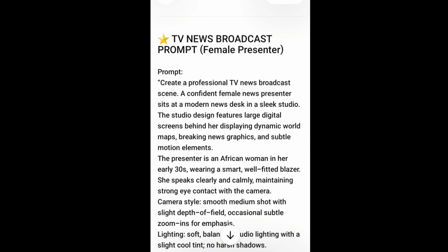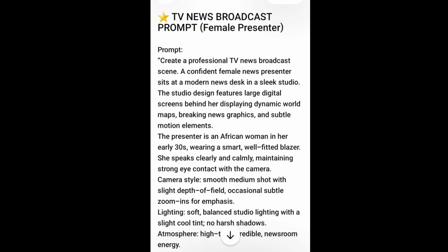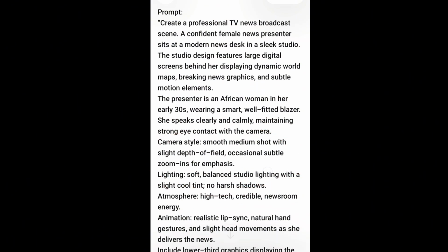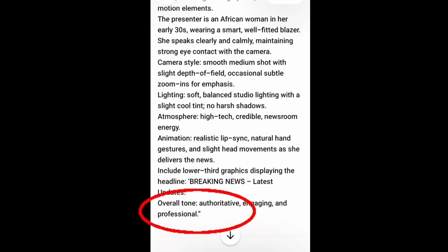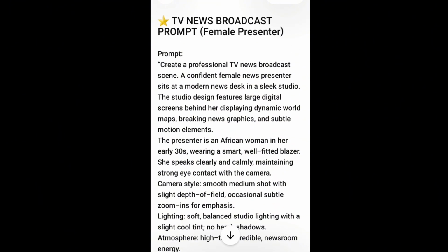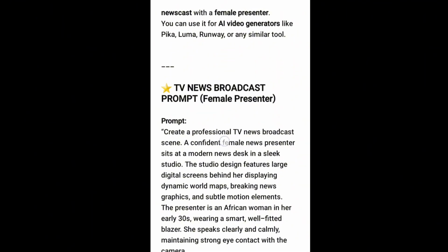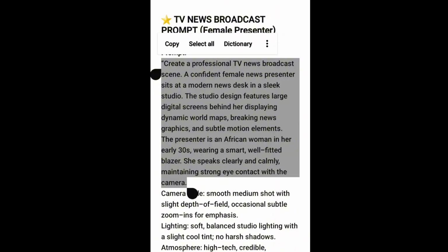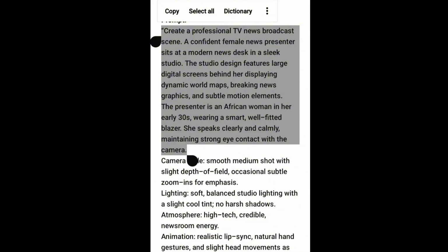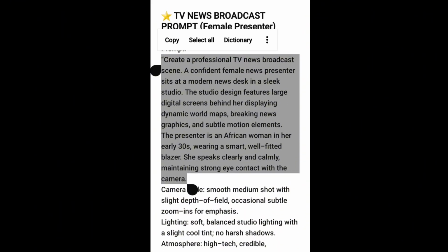It generated the prompt for the newscaster, the background, what the presenter is going to wear, and all of that. Then it gave me the camera style, the lighting, the atmosphere, the animation, and the overall tone. So what I did was to copy this prompt, from the beginning here to here. I didn't copy the camera style because that's what I'm going to use to animate it, just the image alone. I copied only this prompt, and then I went over to Google Gemini.